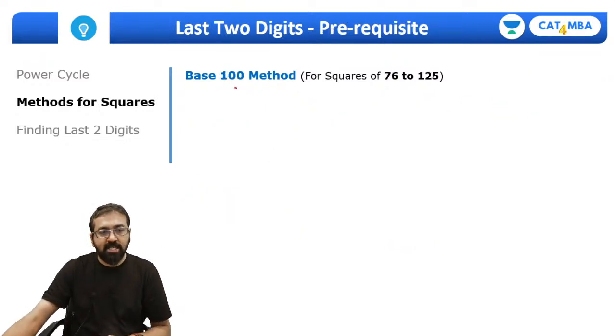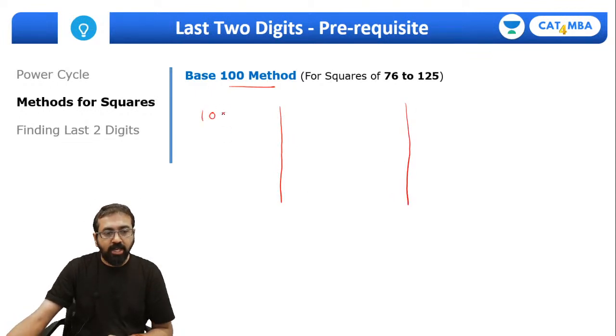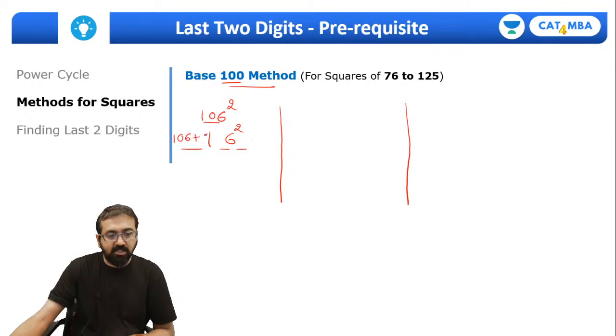Right. So let's look at base 100 method. Once again, let me take 2-3 different examples. So suppose I want to find out square of this number 106. Again, answer in 2 parts. Right part, left part. That should be exactly 2 digit result in the right part. Remember that rule applies over here also. So now compare the number with the base. It's 6 more than 100, so write down 6 square, and left part will be 106 plus 6.